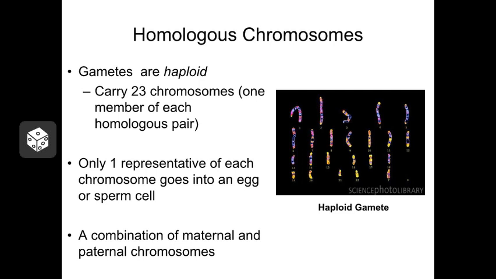Whether it represents the maternal gene that you originally inherited or the paternal gene, we don't know. There's really a random chance of passing on either one. And remember that because of the way meiosis works and because of crossing over, each of these chromosomes actually represents a combination of your maternal and paternal DNA.